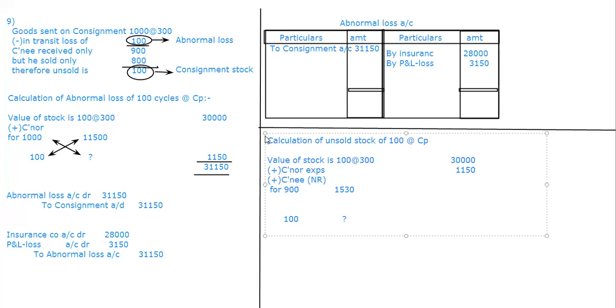Yes, how much is the amount? Cross multiplication, 100 into 1530 divided by 900.